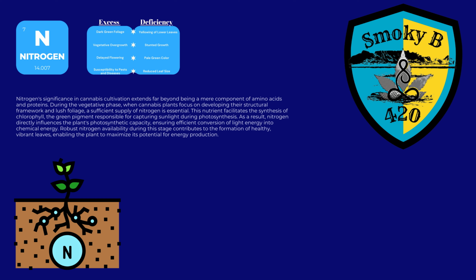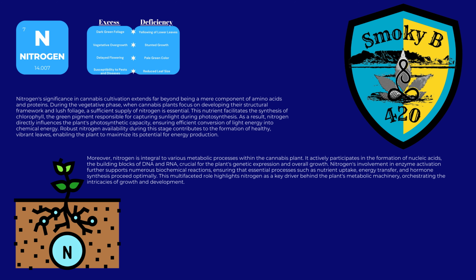Robust nitrogen availability during this stage contributes to the formation of healthy, vibrant leaves, enabling the plant to maximize its potential for energy production. Moreover, nitrogen is integral to various metabolic processes within the cannabis plant. It actively participates in the formation of nucleic acids, the building blocks of DNA and RNA, crucial for the plant's genetic expression and overall growth.